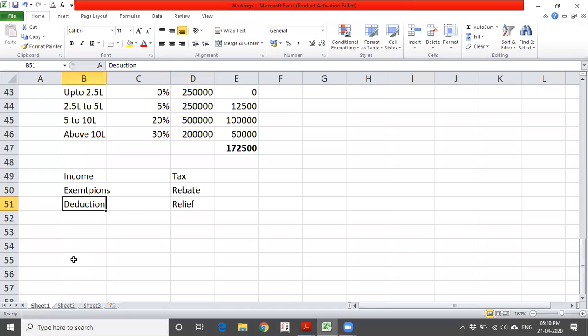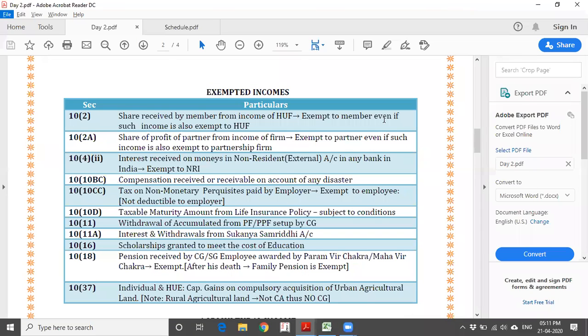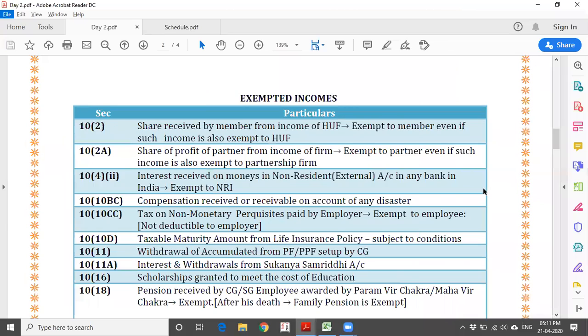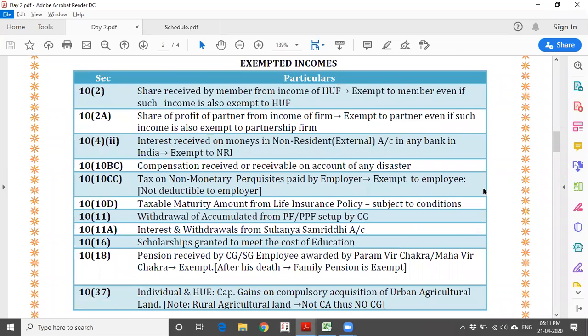Now let us see what exemptions you have under income tax. There are so many exemptions. I'm not going to deal with all the exemptions because of lack of time. I just captured a few of the exempted incomes here, which we use in day-to-day life. These are all the exemptions.